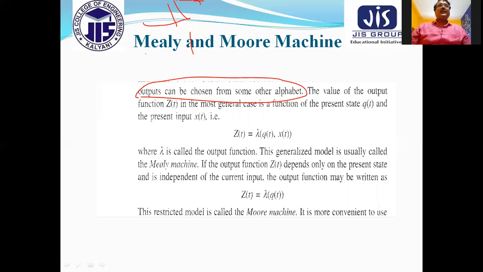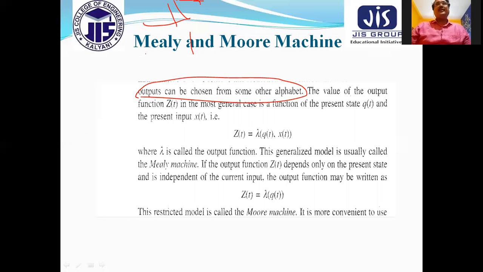But in the earlier case of finite automata like deterministic and non-deterministic, what we have seen is that in DFA or NDFA they are giving only a binary answer. So sometimes we require, for every input, what will be the output. If I ask a question, I immediately require the answer, or if I ask the question at the end of 5 questions, you give the answer.